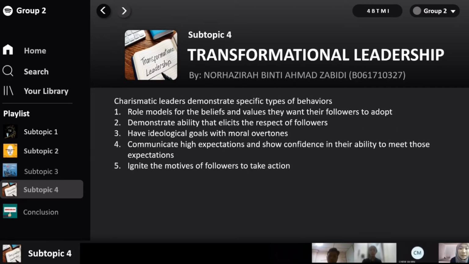Charismatic leaders demonstrate specific types of behavior. Firstly, they are a role model for the beliefs and values they want their followers to adopt. Secondly, they demonstrate ability that elicits the respect of followers. Thirdly, they have ideological goals with moral overtones. Fourthly, they communicate high expectations and show confidence in their ability to meet those expectations. And lastly, they motivate followers to take action.